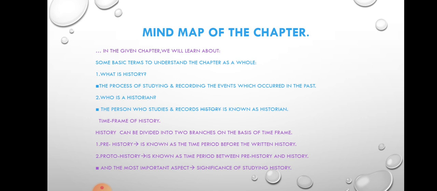Proto-history. Proto-history is known as the period between prehistory and history. Prehistory means the period before history was written. So, the period between prehistory and history is called proto-history. And the most important aspect of this chapter, its significance and importance, and why we are studying history, these are all things we are going to know in this chapter.